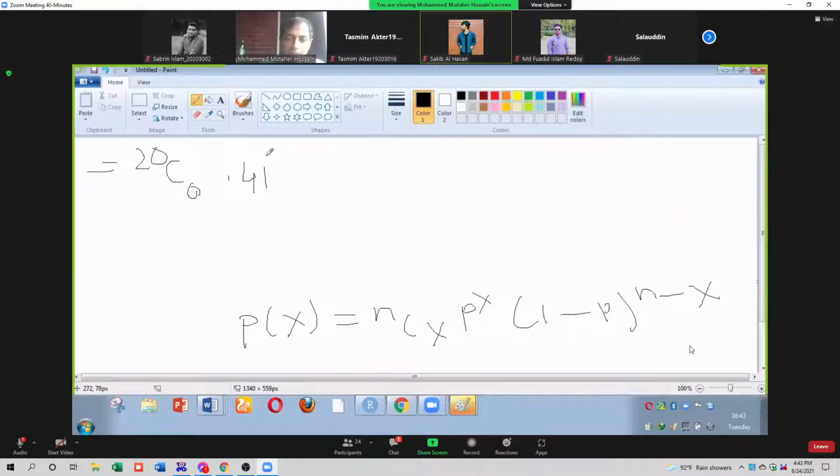P equal to what? 0.41. X is 0. Times (1 minus p), 0.41, to the power n minus x. N is 20, so 20 minus 0. You understood? Yes or no?